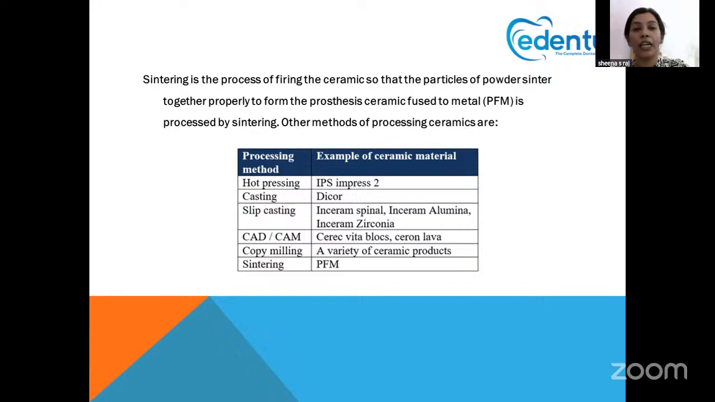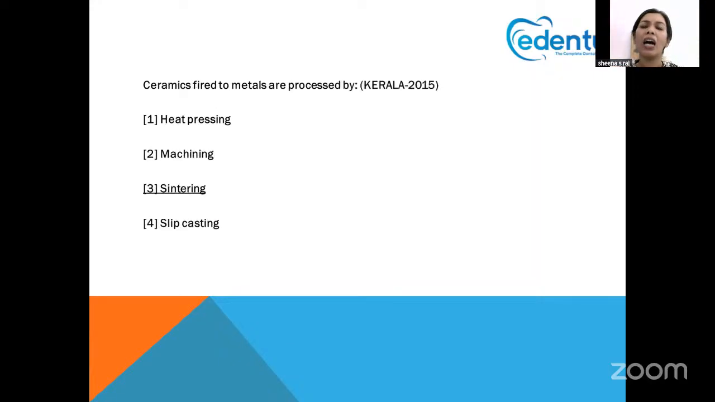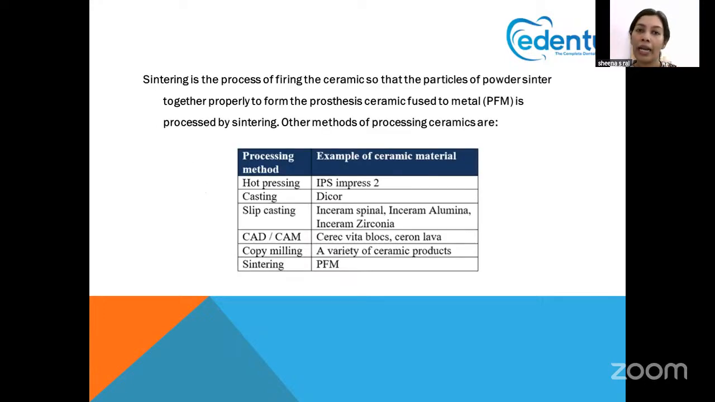Copy milling is actually an old technique where a variety of ceramic products are used. And sintering, where PFM, that is porcelain fused to metal, is used. So this is a very important question, frequently asked in the Kerala entrance examination, so you have to keep it in mind. Always, the ceramic is heated to form the entire surface, and that is called sintering. Sintering is of various types: heat press, casting, slip casting, CAD-CAM, copy milling, sintering.